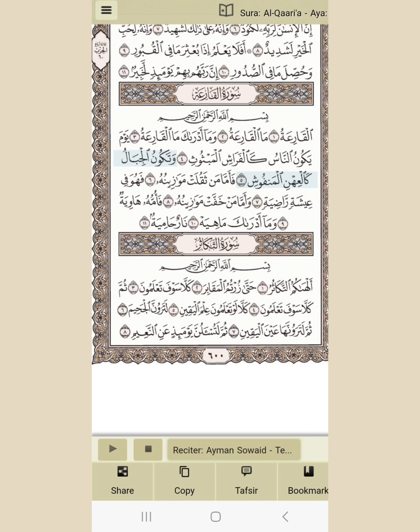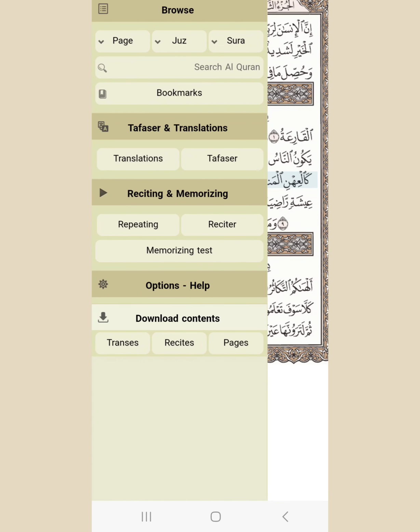Just go in the left corner. There's the option you can see. There are three ways to find a verse: by page, by juz, para, and by surah. Then if you want the tafsir and translation, you can find the tafsir you like, and translation. Then for reciting and memorization, you can choose a reciter and how many times you want to repeat. So one by one we are going to learn.